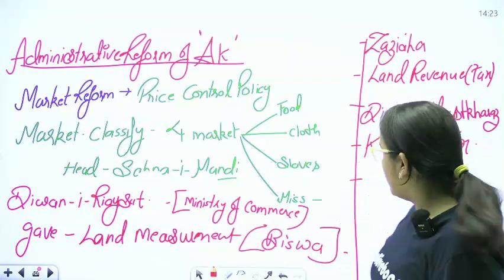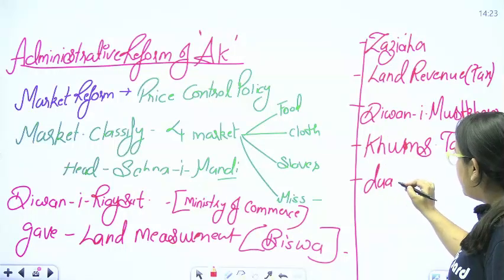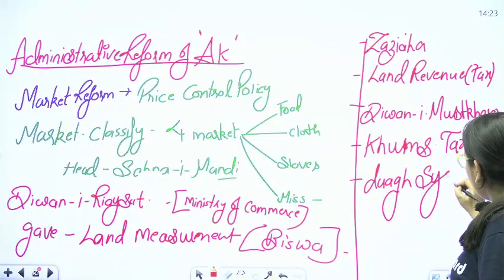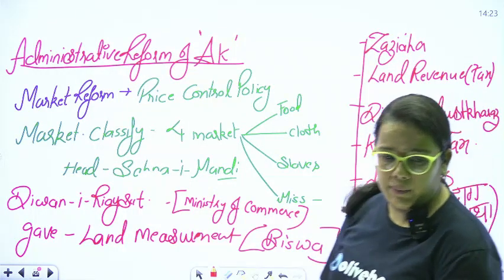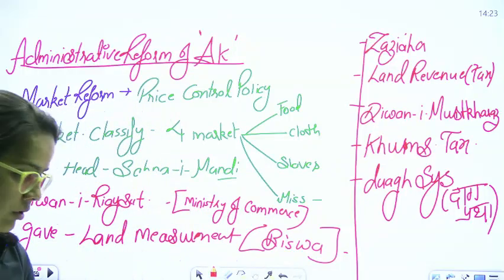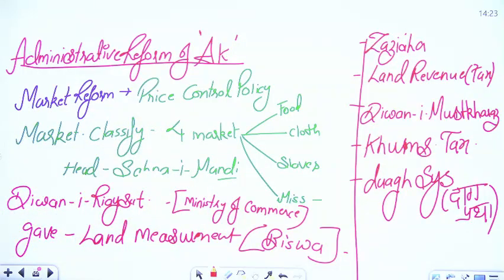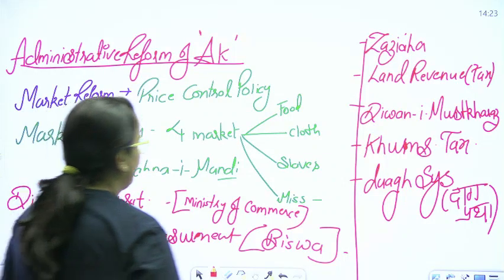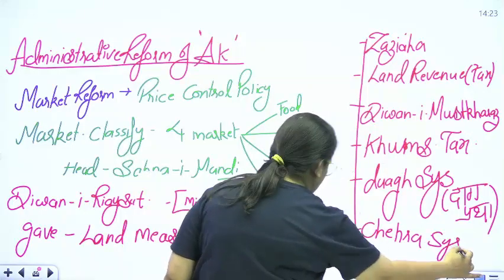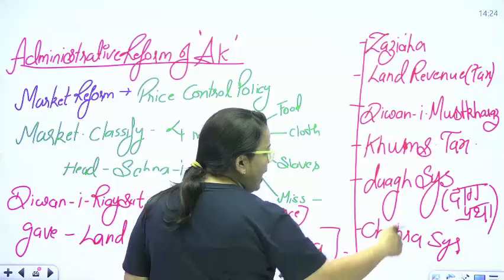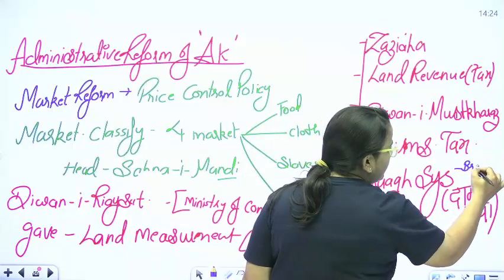Apart from this, he also started the dag system. Very important. Dag system, or you can say dag pratha. If you are comfortable, you can refer to this word. Basically, dag is the branding of horses, and one more, the chehra. Dag system and chehra. Chehra is associated with the shoulder part, and dag is the branding of horses.